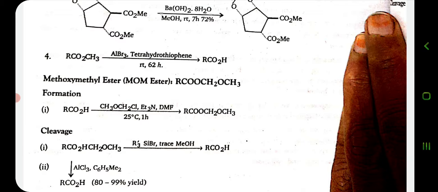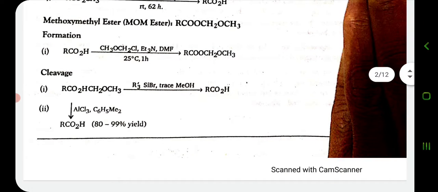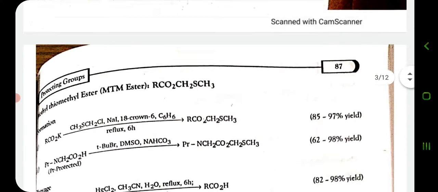When the carboxylic group is reacted in different reaction conditions, methoxymethyl ester is formed, and this methoxymethyl ester can be cleaved easily, and we will get 80 to 100% of our carboxylic group.